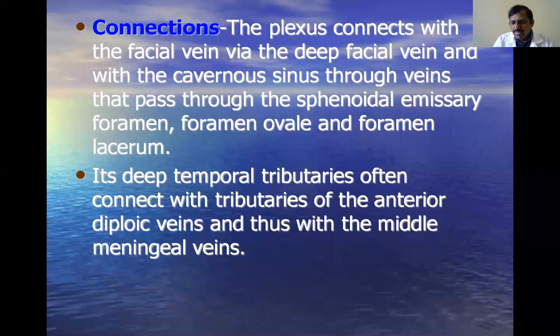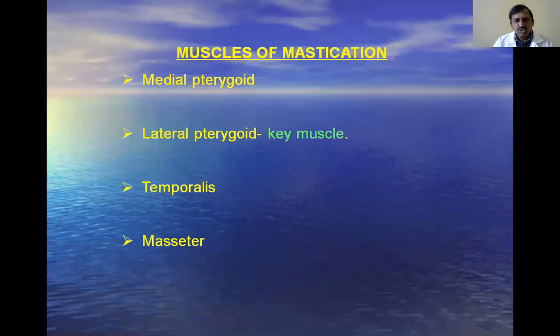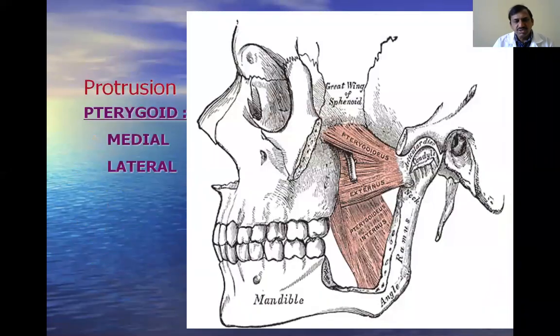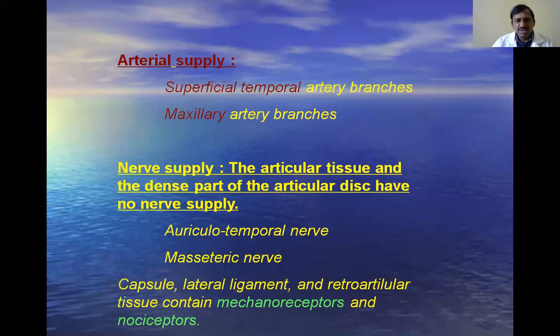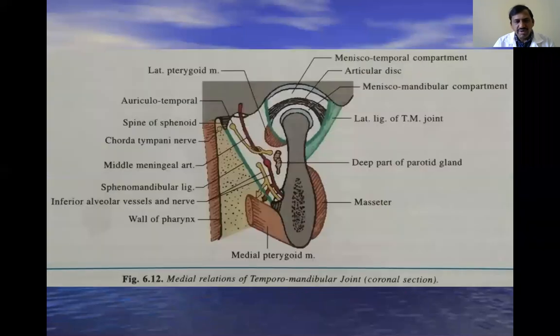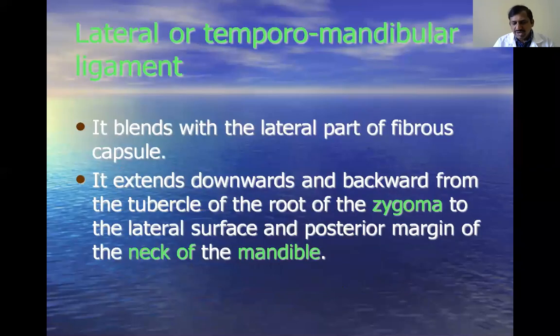Next, what are the things we discussed today? First, what is the type of the joint? The temporomandibular joint is a synovial joint, the condylar variety. And what are the structures taking part in the formation of the joint? The superior articular surface is formed by the articular eminence and mandibular fossa, and the inferior articular surface is formed by the head of the mandible.